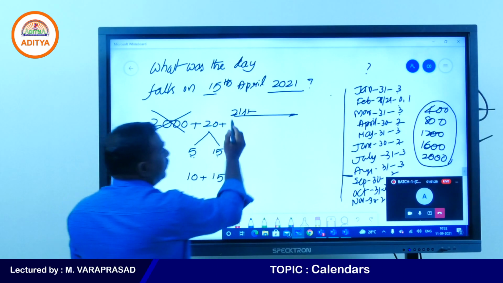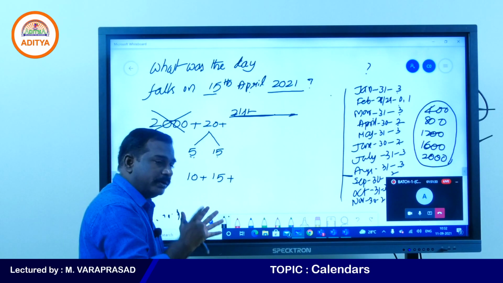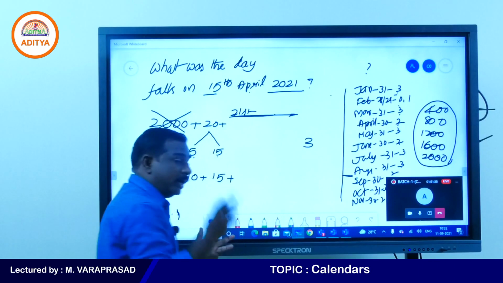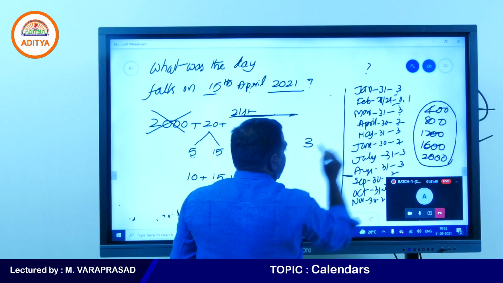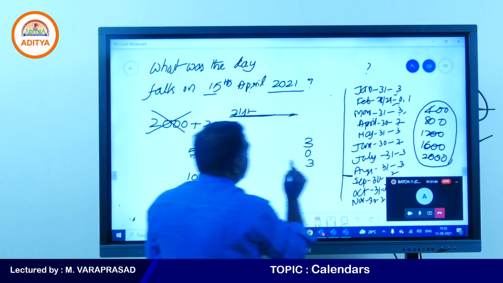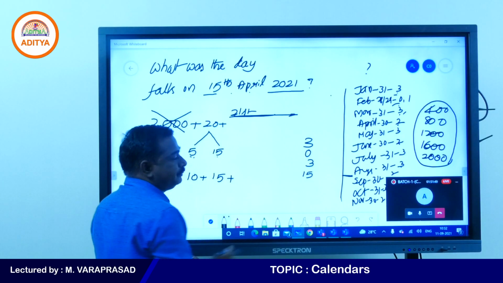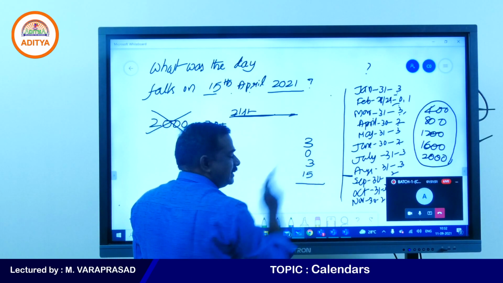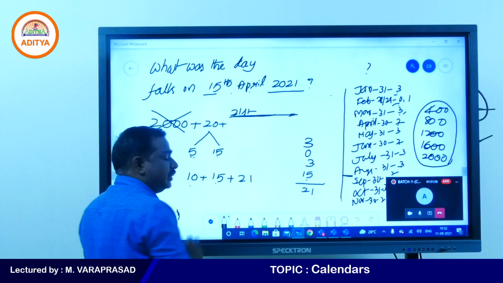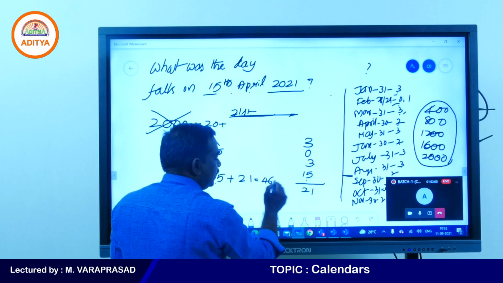Now, 21st year, April. If you want to go for April, first you need to complete January. January is having 3 odd days. Next you need to complete February. February is having 0 odd days. You need to complete March. March is having 3 odd days. After that, the 15th date we are finding. 15th April: 3 plus 3, 6 plus 15, 21. So now 10 plus 15, 25 plus 20, 45 plus 1, 46 days.